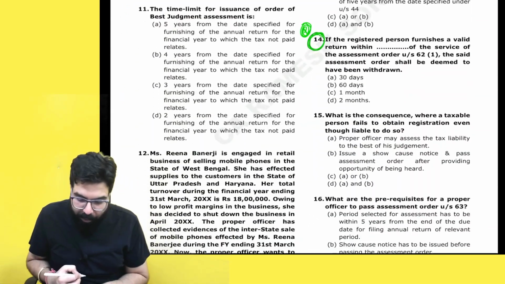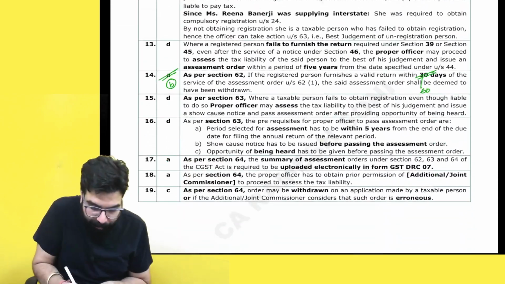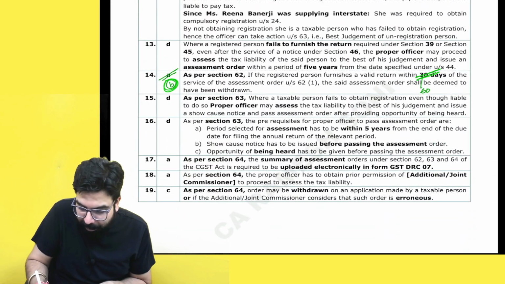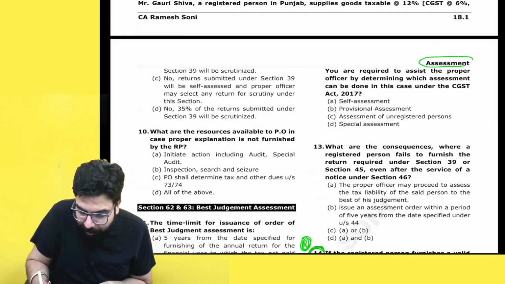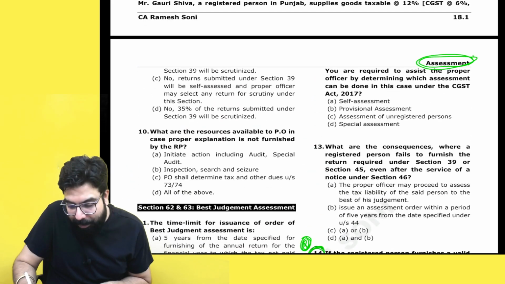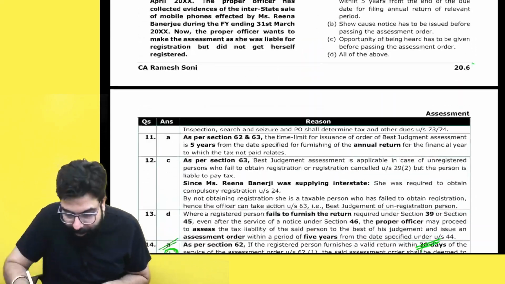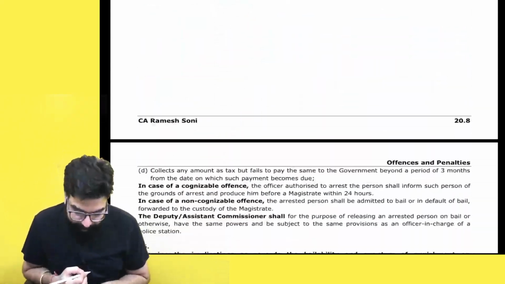After that, in question number 14 MCQ, there is a small change which I have made. Answer will be B because 30 days has become 60 days. It is in the chapter of assessment. Okay? Please be very careful. Whenever you are making the change, see the chapter heading over here and see the page number. Okay, sir. This point is clear.